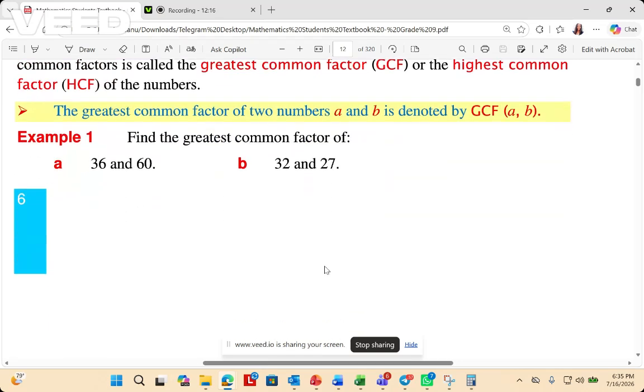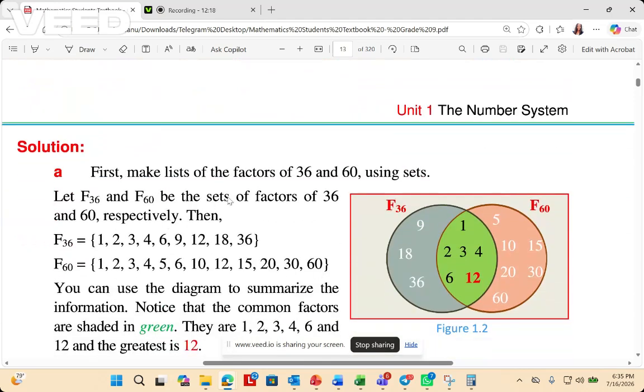Find the greatest common factor of 36 and 60. First let's list the factors of 36 and 60. 36 is divisible by 2, so we start with 1, 2. Then we see that it's divisible by 3 as well: 1, 2, 3, 4.